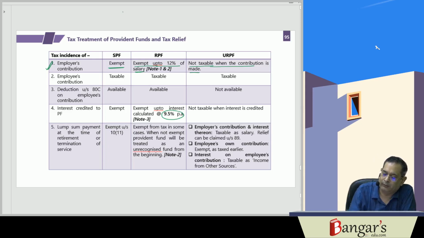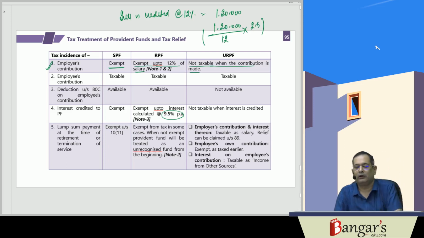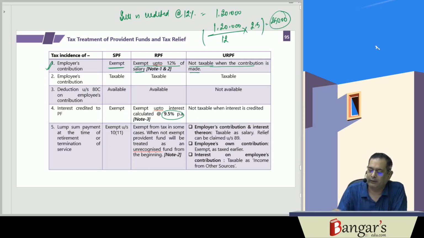For example, if the interest is credited at the rate of 12%, and this interest amount is 1,20,000 rupees, then 1,20,000 divided by 12, into 2.5, the excess over 9.5, gives 25,000 rupees. The same will be taxable.